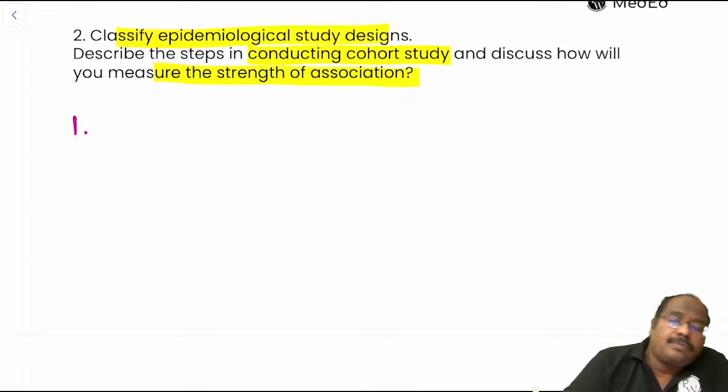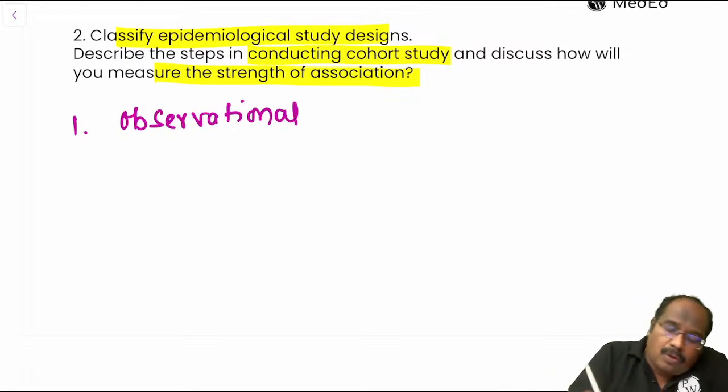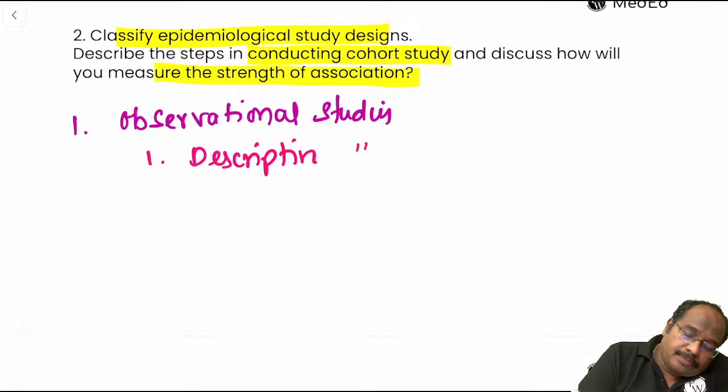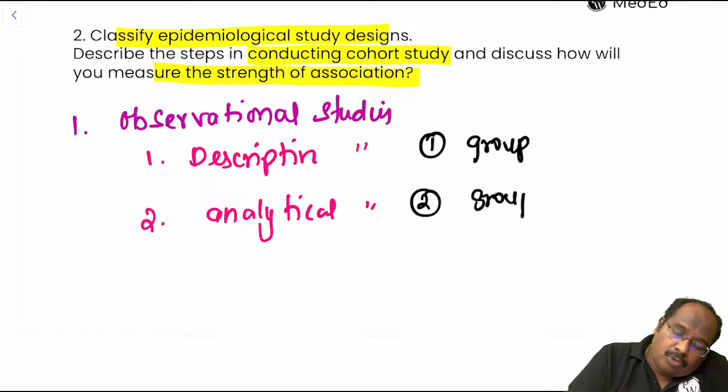Epidemiological studies we are going to divide into observational studies. In observational studies, one is a descriptive study, second is an analytical study. Descriptive study means only one group. Analytical study means you will have two groups.